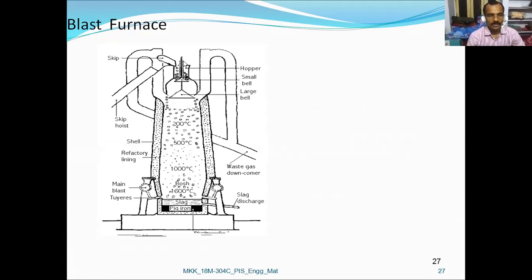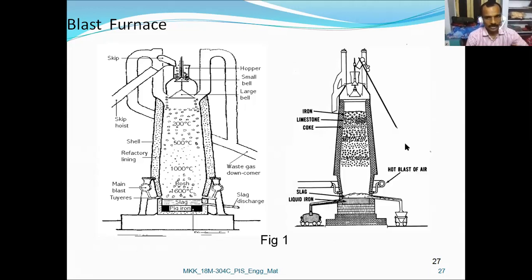Here hoppers are available, and to the tuyeres air is induced, and here the slag is formed along with the pig iron. Final output. This is the hot blast of air, different levels of iron, limestone and coke. This is the hopper. Here the slag is produced at the top, and liquid iron or pig iron is available through the tap hole.